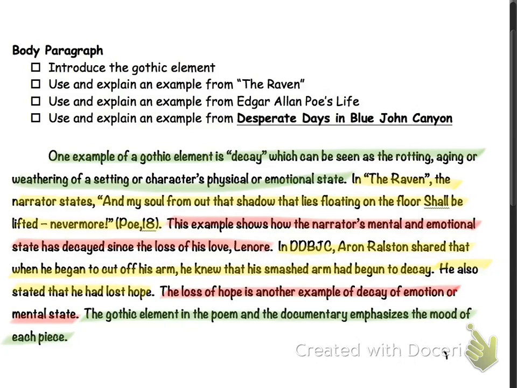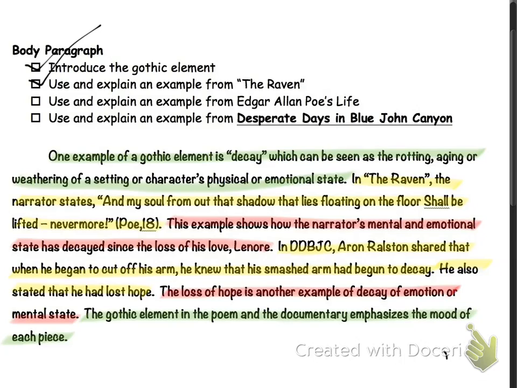So when we look back at our checklist, did we introduce the Gothic element? Yes, we said we'd be using the Gothic element of decay. Did we use and explain an example from The Raven? Yes, we did. We used a specific phrase from stanza 18.